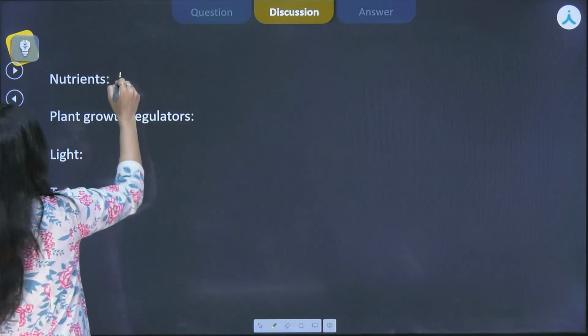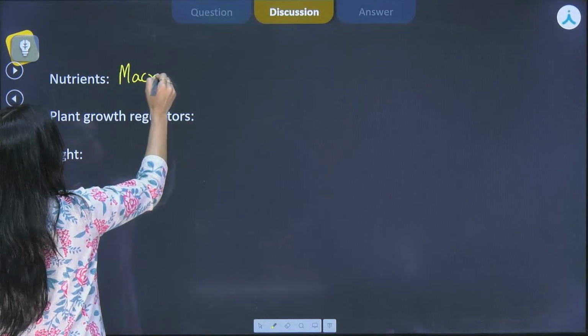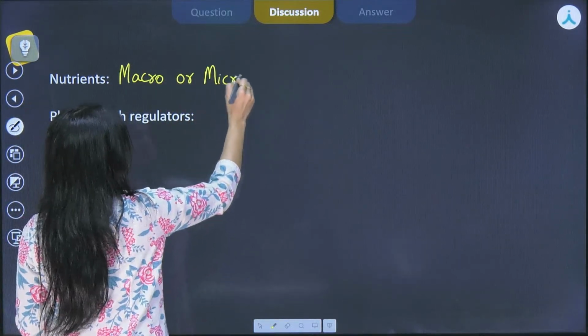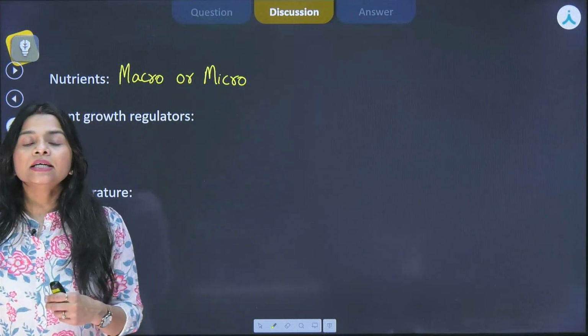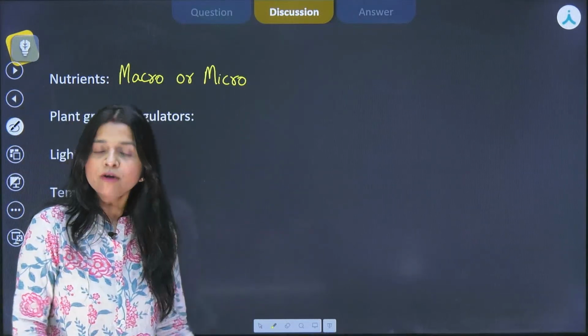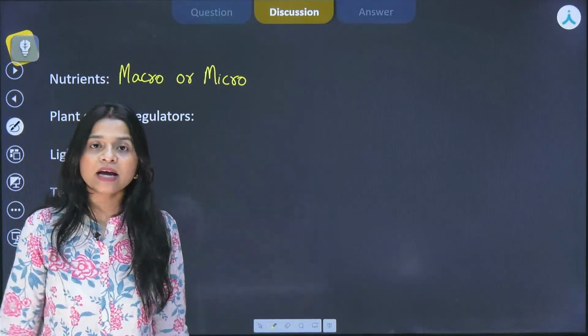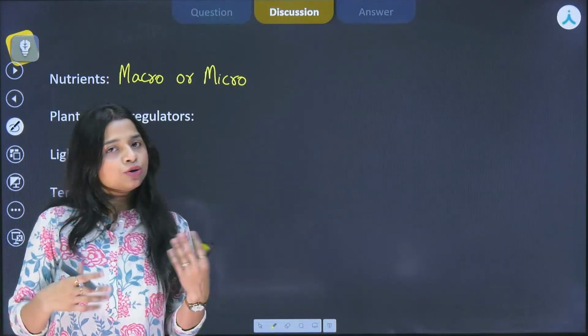So they can be macro or micronutrients, right? And they are mainly present in the soil, from which the roots are absorbing them and transporting them to the rest of the plant body, and they are very important for the growth of the plant.